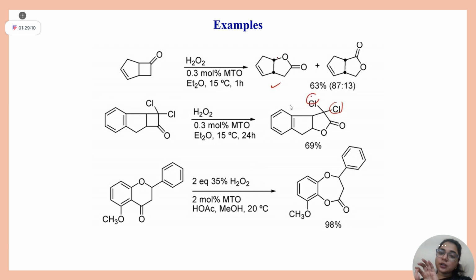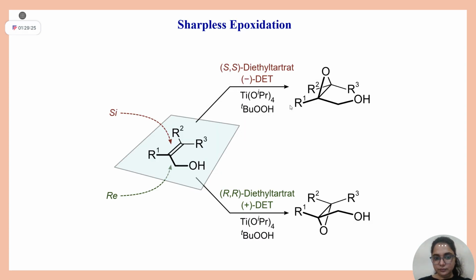Third is Baeyer-Villiger oxidation. Now you are very good in this, you should only know the migratory aptitude. And the fourth and last one of today's class, asymmetric epoxidation. I think you are bored now, so I will give you a brief introduction of this reaction. In the next class, we will be solving more questions based on this.